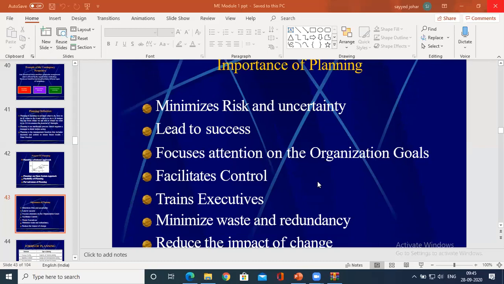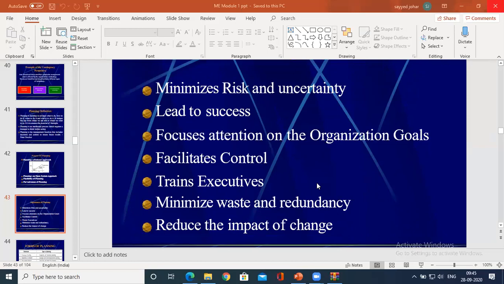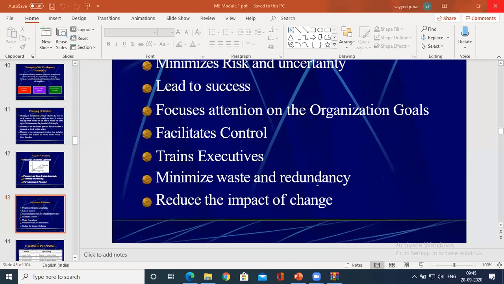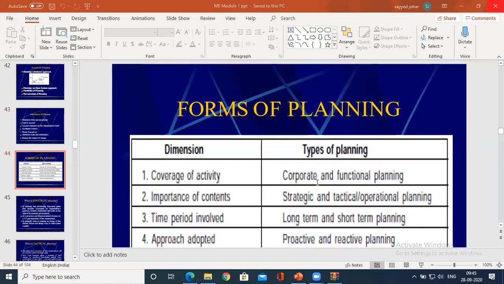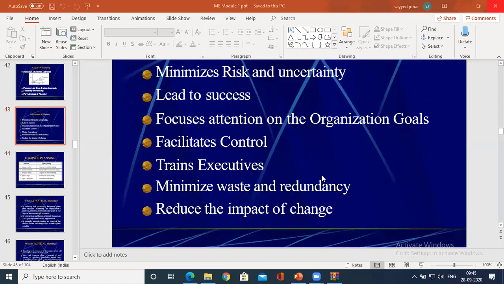So definitely it focuses attention on organizational goals, facilitates control, helps in good training, and minimizes waste and redundancy. So all these points you can elaborate.